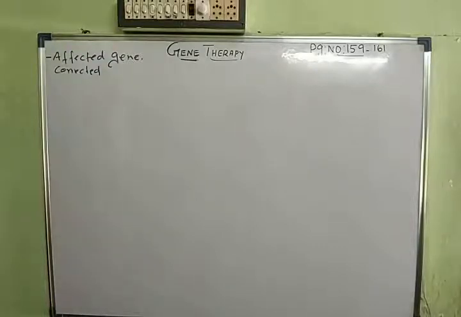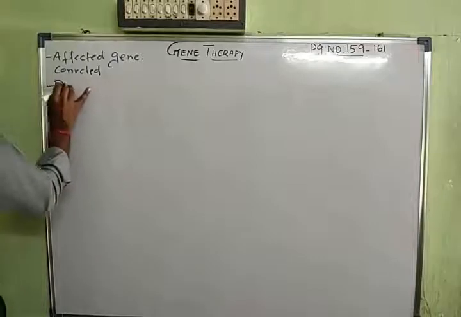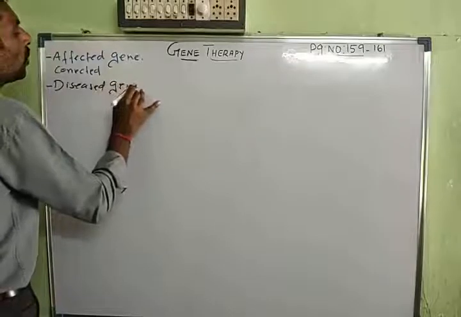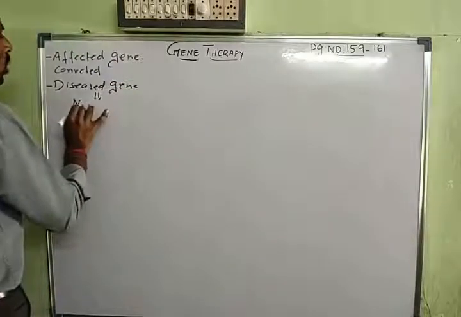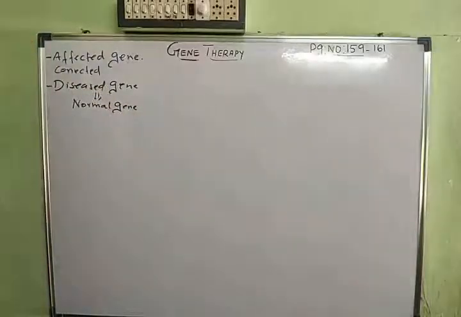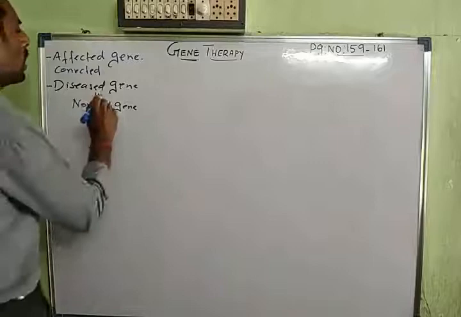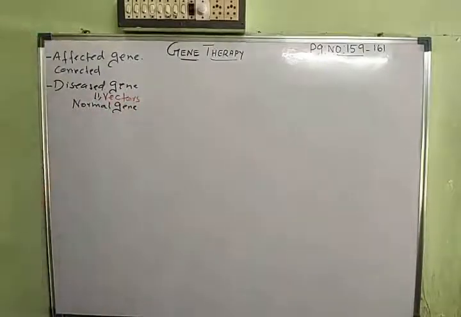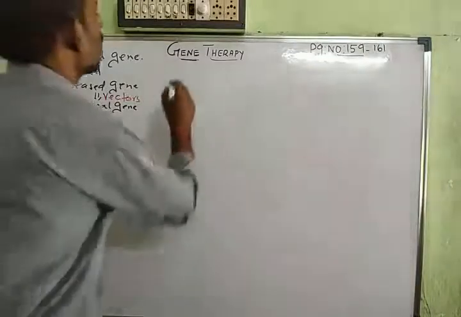Now in gene therapy, the affected gene is being corrected. What we are doing is removing the diseased gene and inserting a normal gene in the place of the defective gene. This method, removing the diseased gene and replacing it with a normal gene, is always done by vectors. Vectors are some of the plasmids. Here in the gene therapy method, the vector we are studying is the retrovirus.